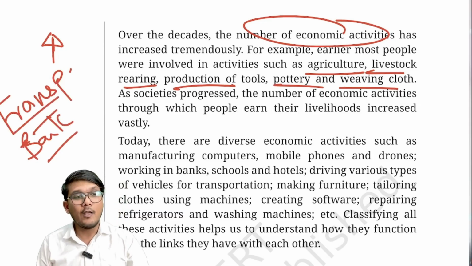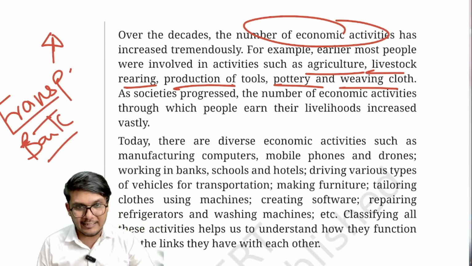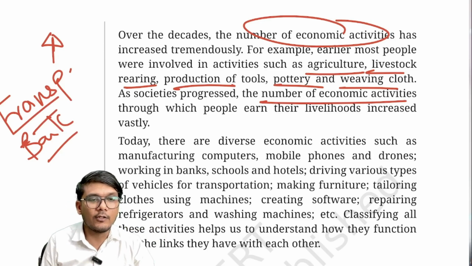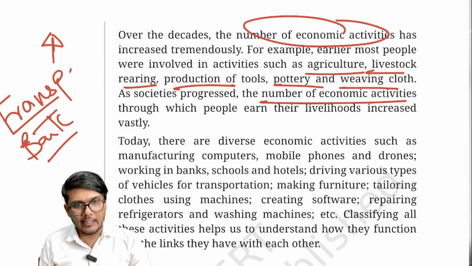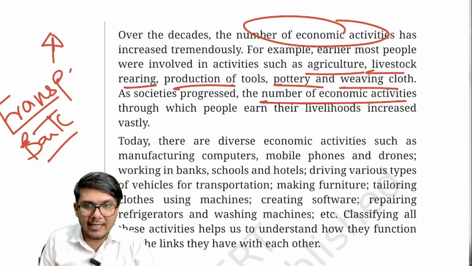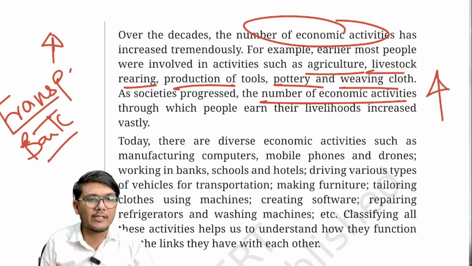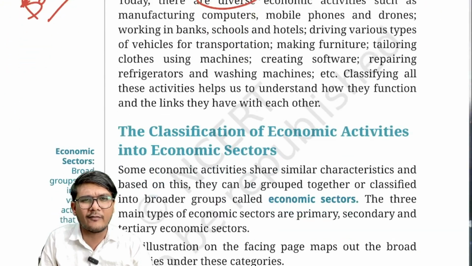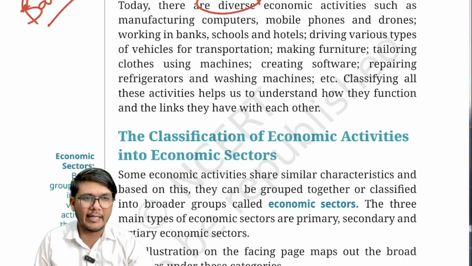But as society has progressed, the number of economic activities through which people can earn their livelihood has vastly increased. Right. Presently, there are diverse forms of economic activities, way more than were present in the last few decades.